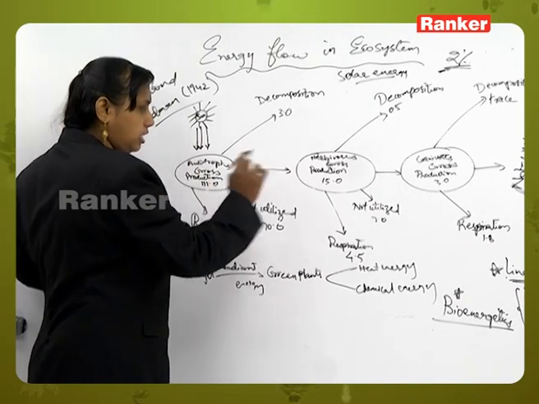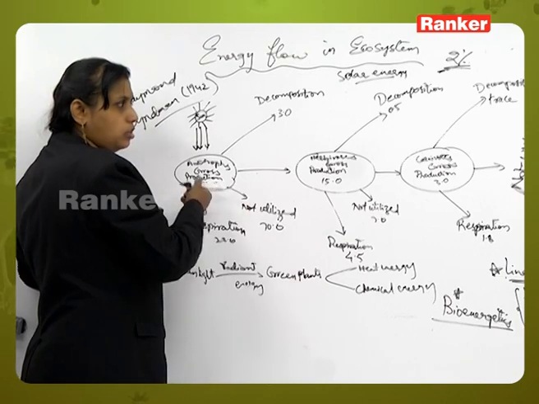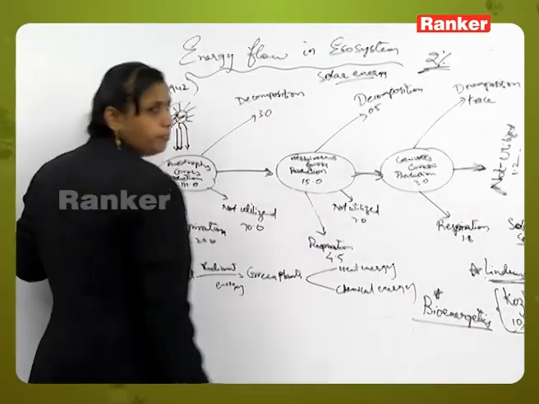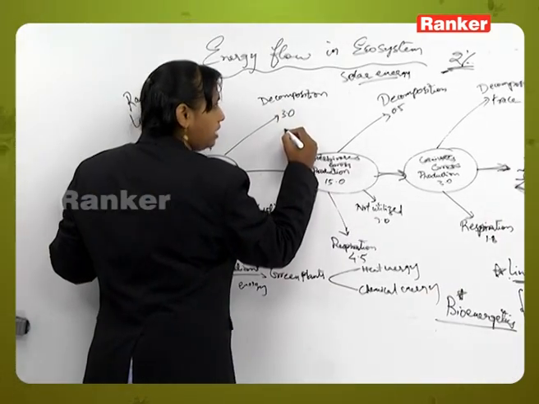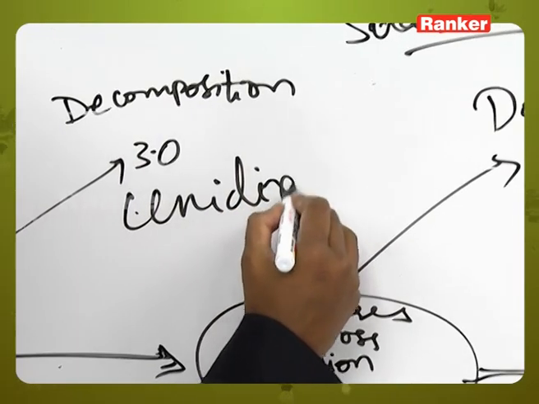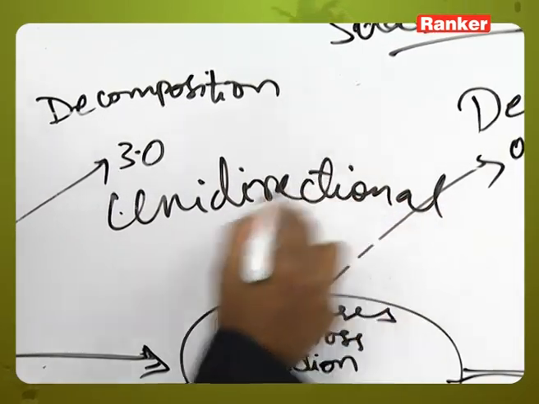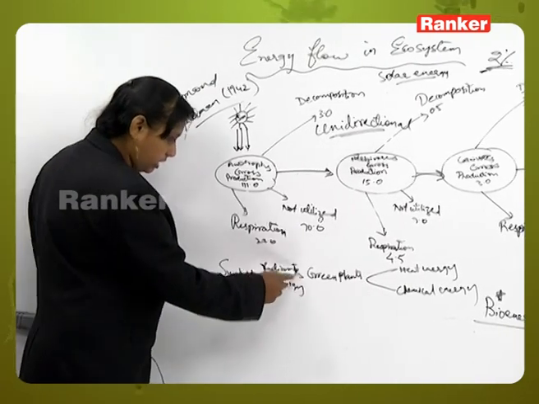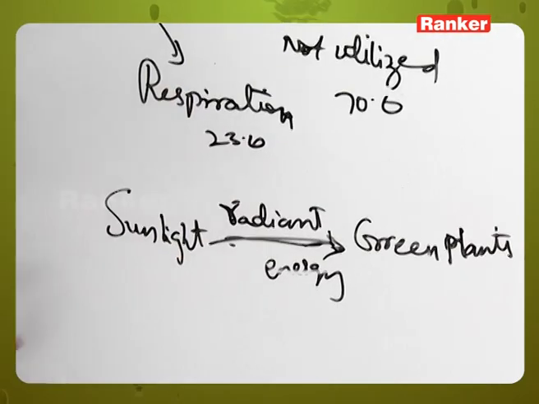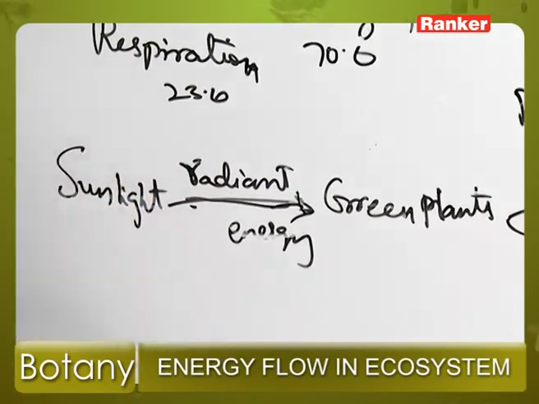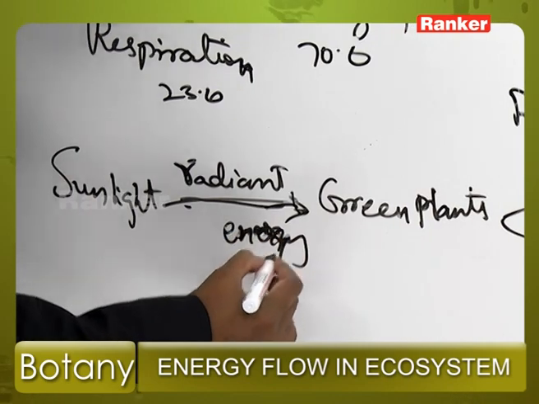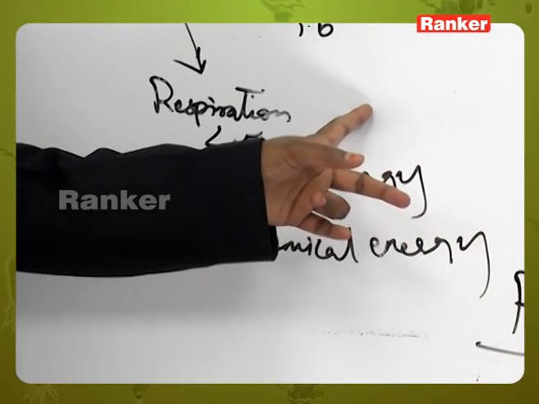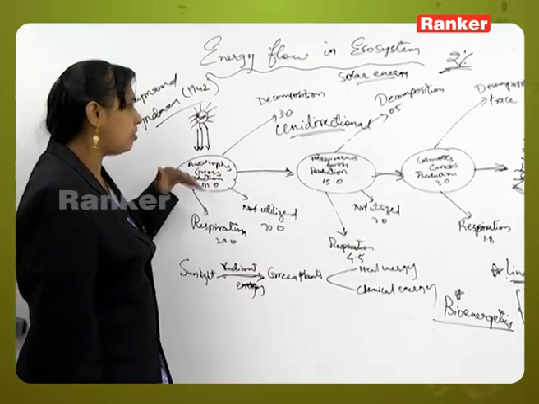In the total diagram you see that there is no reverse flow of energy. Whatever energy is there, it is there in a unidirectional form. Okay. So we can say that the solar energy flow is unidirectional in an ecosystem. This can also be written in the form of an equation: sunlight, which gives radiation and energy, goes to green plants. These green plants can convert it into either chemical energy or heat energy. So the flow of energy here is unidirectional.